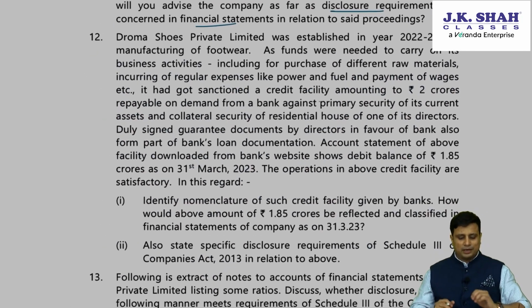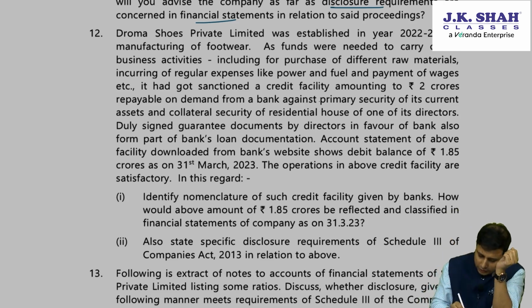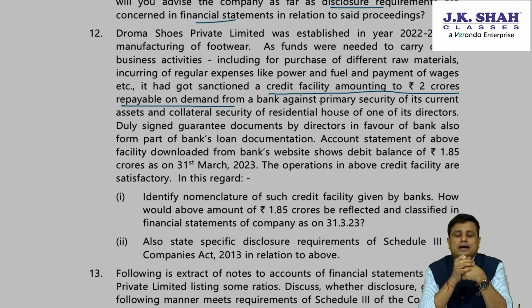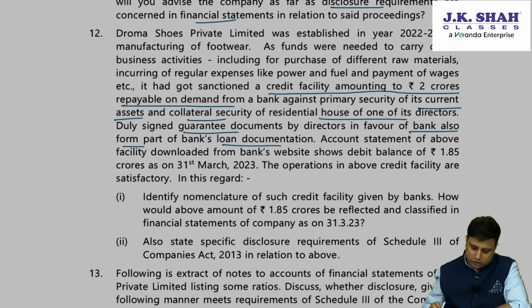Droma Shoes Private Limited was established in the year 22-23 for manufacturing of footwear. As funds were needed to carry on its business activities, including for purchase of different raw materials, incurring of regular expenses like power and fuel and payment of wages, etc., it got a sanction of the credit facility amounting to rupees 2 crores repayable on demand from a bank against the primary security of its current assets and collateral security of residential house of one of its directors. Duly signed, the guarantee documents by the directors in favor of bank also form part of the bank's loan documentation.